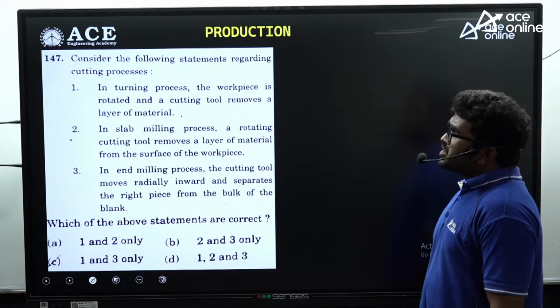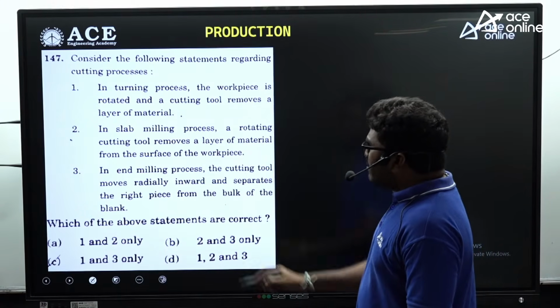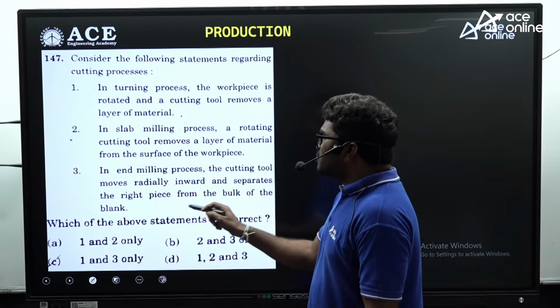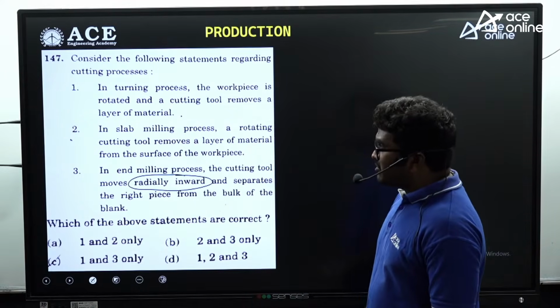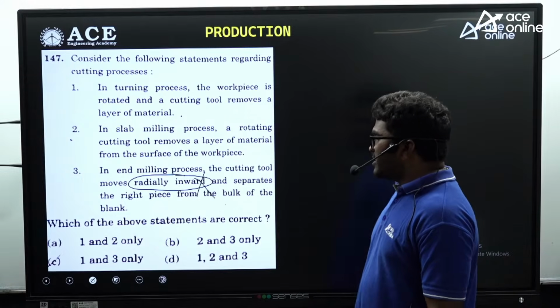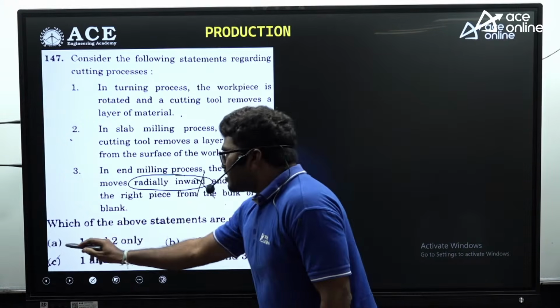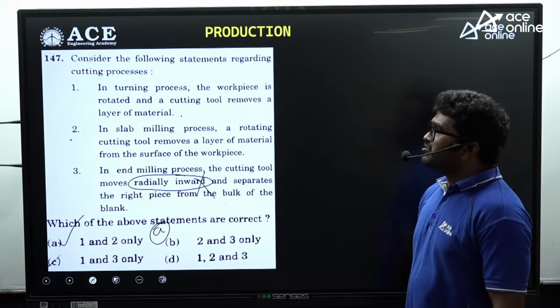Here, the question is related to the cutting process. In the end milling process, the cutting tool moves radially. It is not correct. End milling cuts perpendicular to the axis of the workpiece. So this statement is not correct. So A is the correct option for this question. The remaining two statements are correct. Only the third statement is wrong.